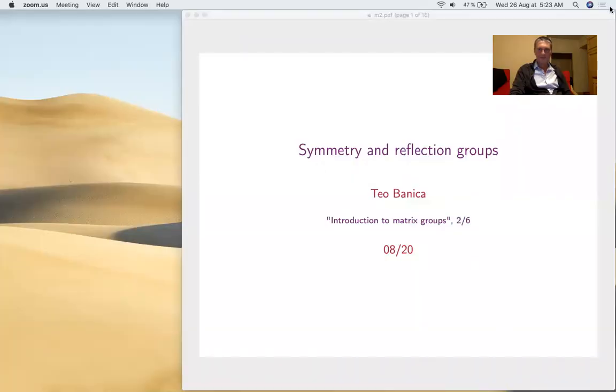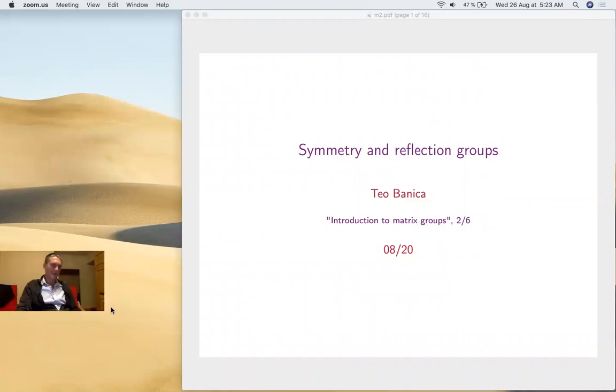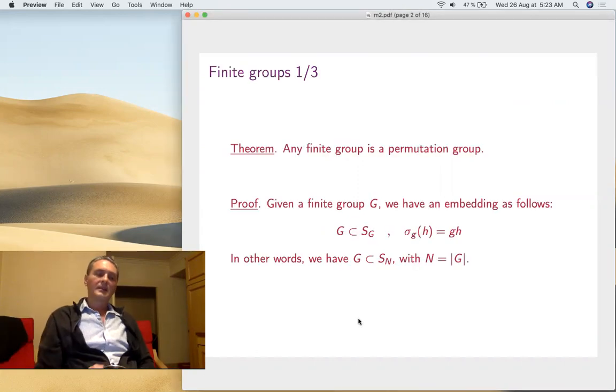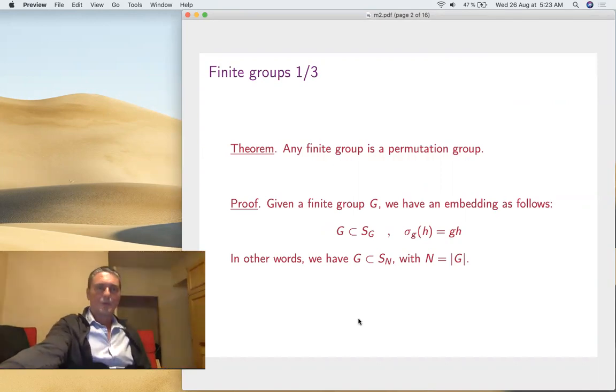Here we go. So symmetry and reflection groups. It's going to be a way of looking at finite groups in general. That's the idea. So let's start with some theory, general theory regarding the finite groups.